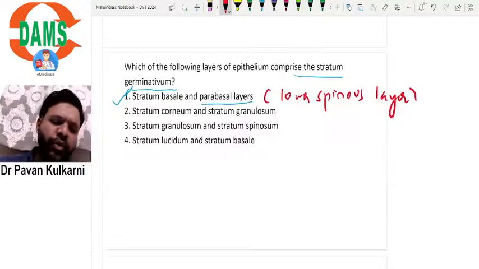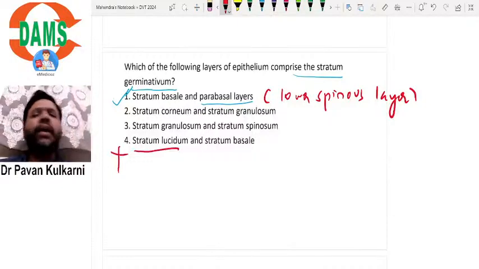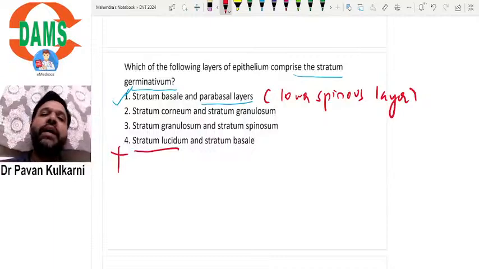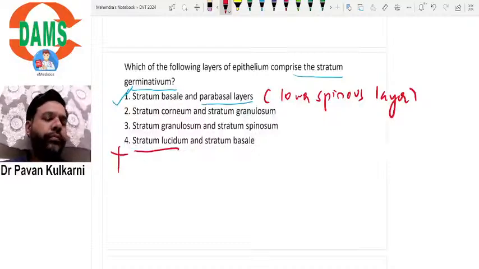So stratum lucidum we can easily rule out. How can we easily rule it out? Because it is not at all a layer of epithelium. It is a part of the basal lamina. Basal lamina has a layer called stratum lucidum. Okay, so this is the first question.